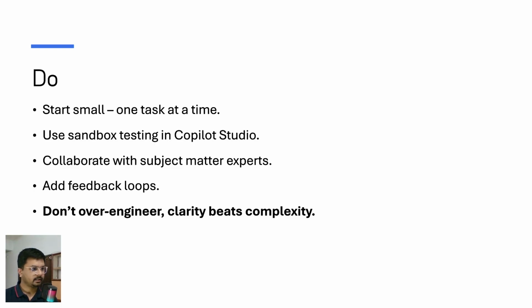Add the feedback loop as well, because whenever you build any application, and it's not just for AI, don't just assume that's the same application users are going to use in the next 20, 30 years. You always have to keep improving it. In Copilot, we already have the logs capability and the activity section. I'm not going into much technical detail, but based on the activity, you can see how your users are interacting with it and what their engagement rate is, right? So if a user asks a question, is the AI able to provide an accurate or specific answer or not?